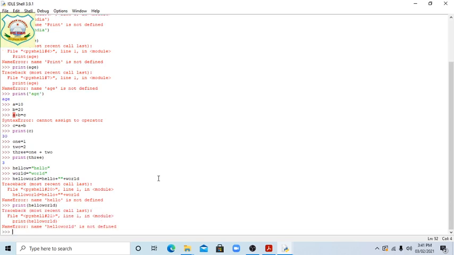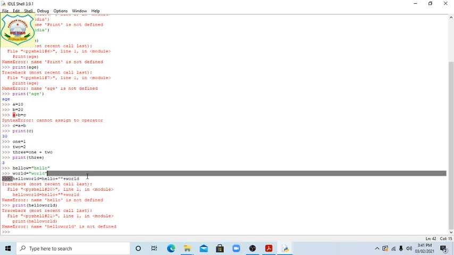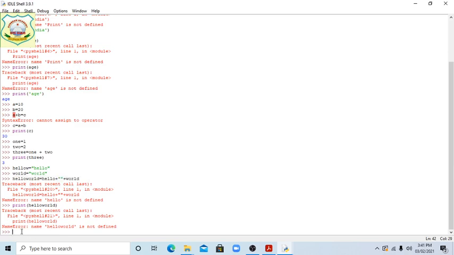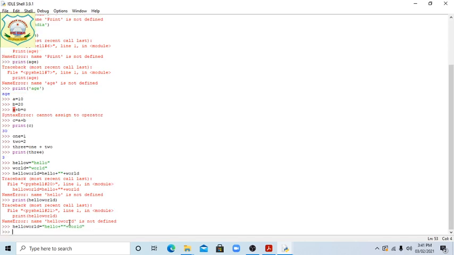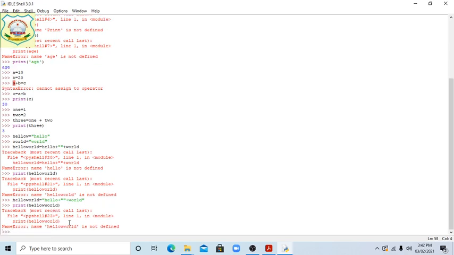This is not defined, that's why it is not given. If you write this way, this thing we have already written. Now print, see this again because this is not defined, that's why.